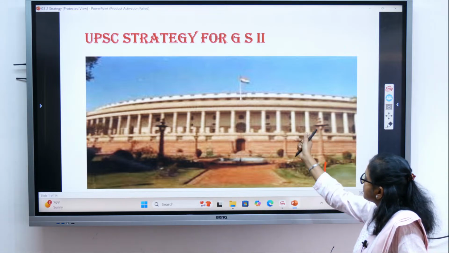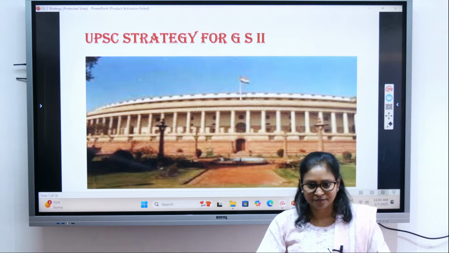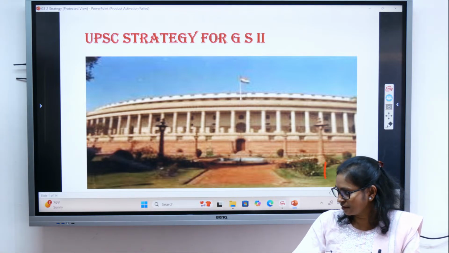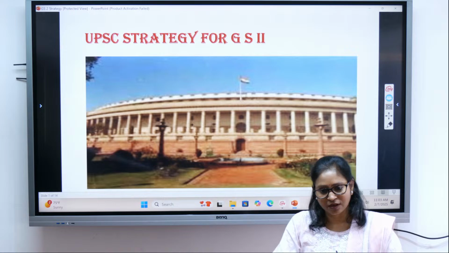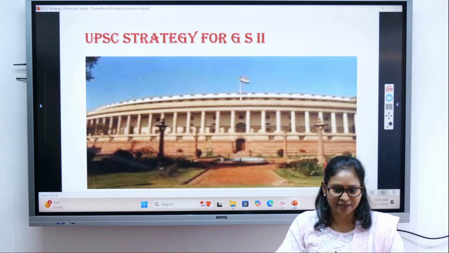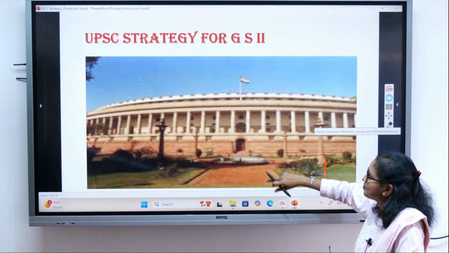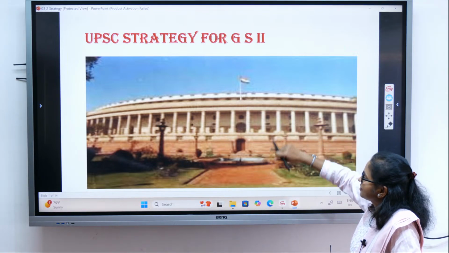So what is this on the screen? What is the picture on the screen? Indian Parliament. Is it the same what we are using now also? Then it has changed, right? What is that known as? Central Vista, right? That is Parliament only, but then they have named it, they called it Central Vista.